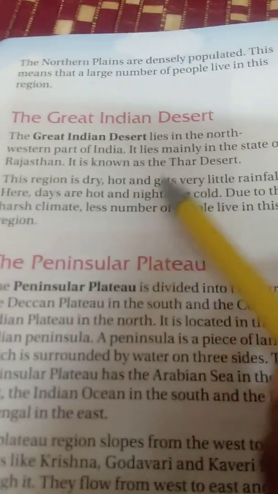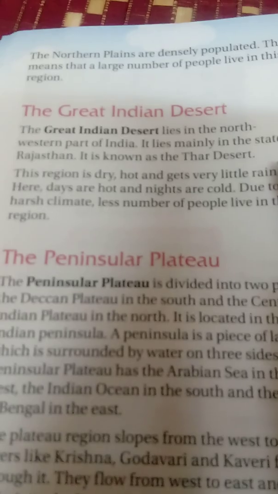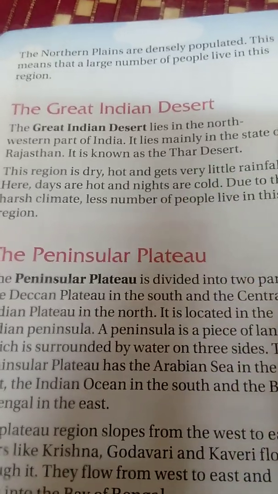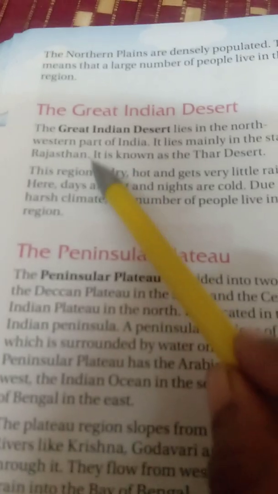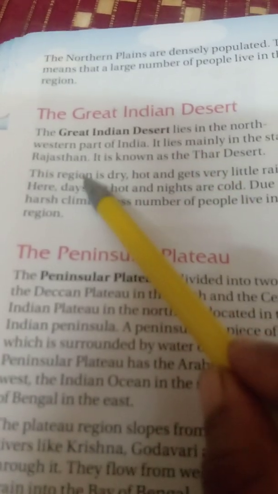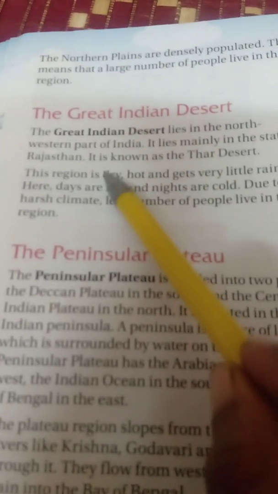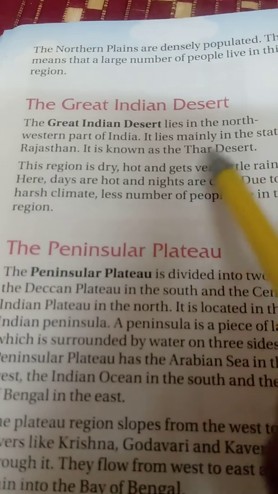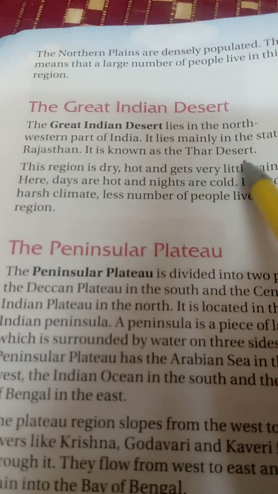The Great Indian Desert is located in the north and western part of our Indian country. In which state is it mainly located? It lies mainly in the state of Rajasthan. In Rajasthan we can see this desert. What is the desert's name? This desert is called the Thar Desert. The spelling is T-H-A-R, Thar Desert.